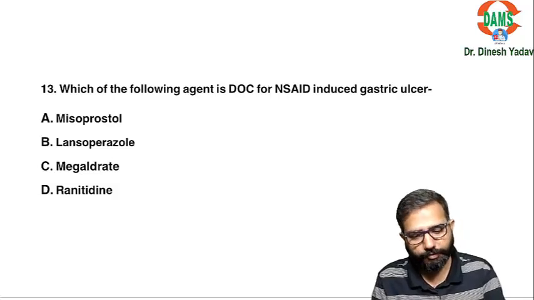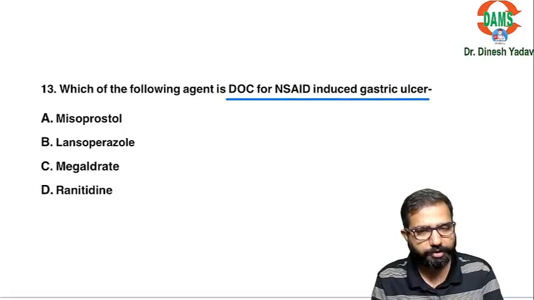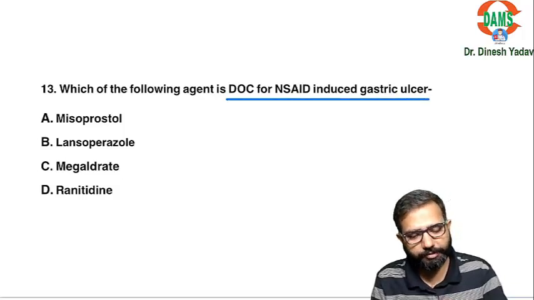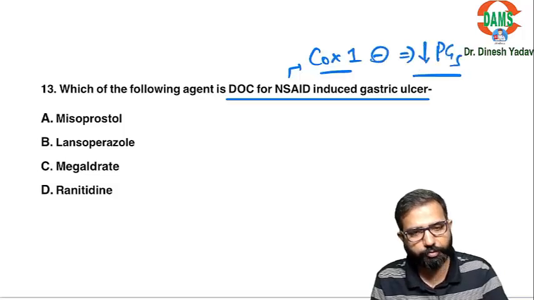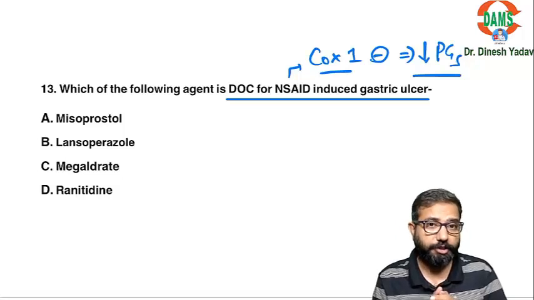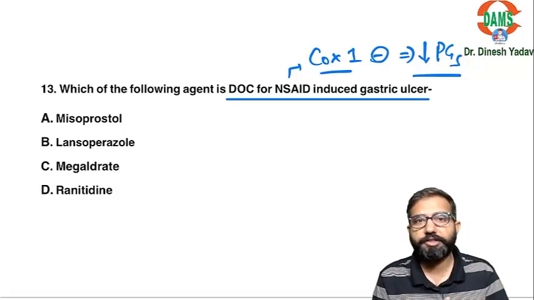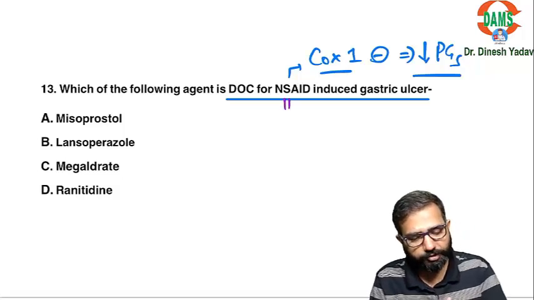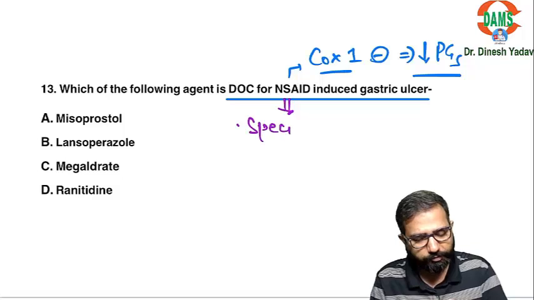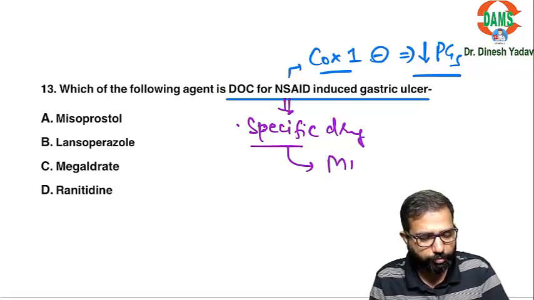Next, which of the following agents is the drug of choice for NSAID-induced peptic ulcer? You know, NSAIDs inhibit the COX enzyme. By inhibiting the COX-1 enzyme, they decrease prostaglandins and inhibit the gastroprotective effect. If the gastroprotection is less, there is risk of erosion and gastric ulceration. The specific drug for this patient will be the PGE1 analog misoprostol.